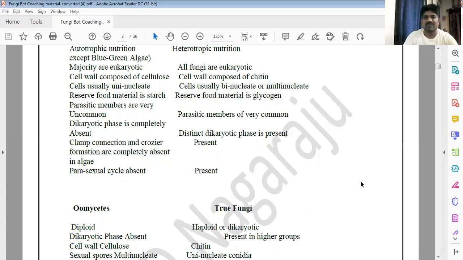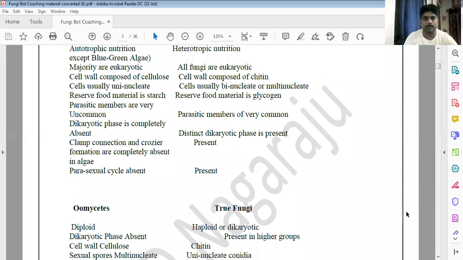Whereas in the reserve food material, not only the algae, but the majority of plants, the reserve food material is starch, carbohydrates. The carbohydrates will be changed and modified into proteins, lipids, whatever it is. But whereas in the fungi, the reserve food material is glycogen. Oil plants, oil; fungi, glycogen.